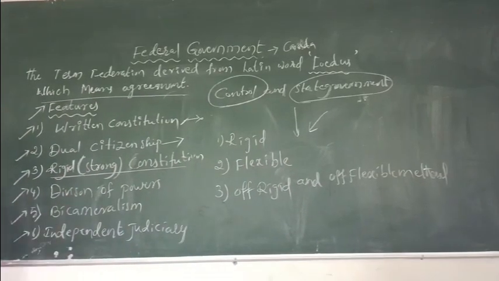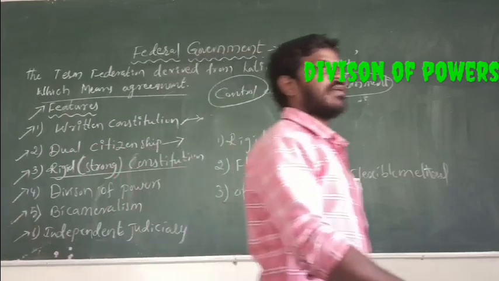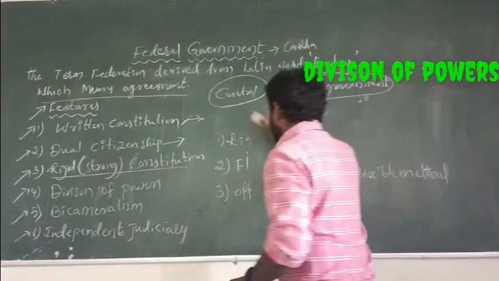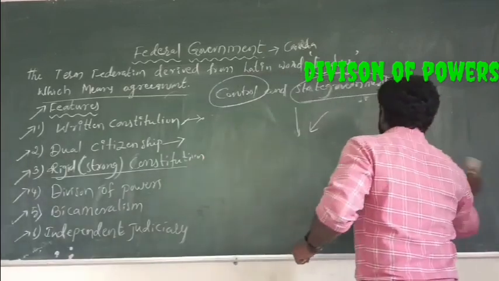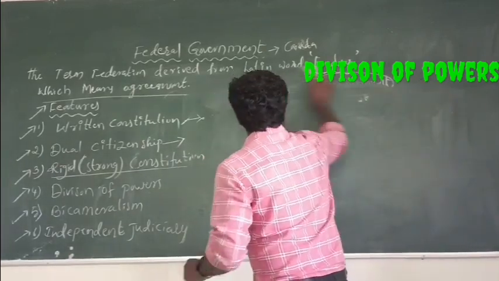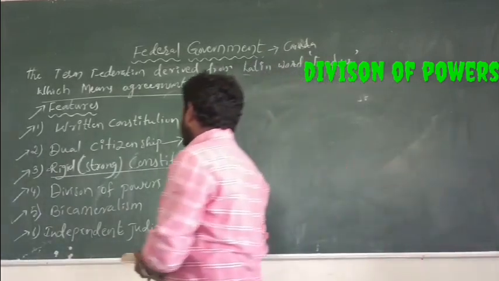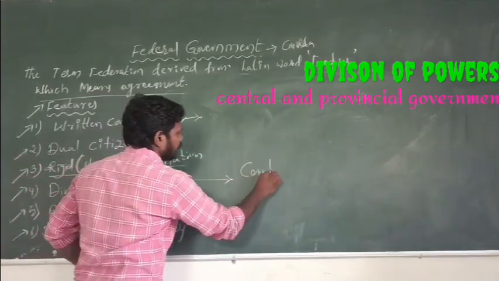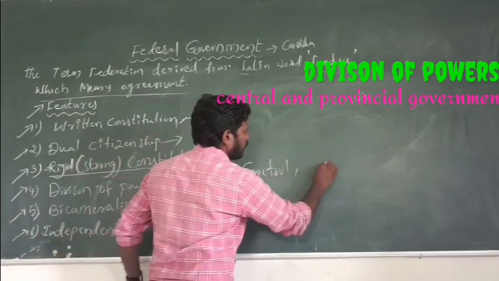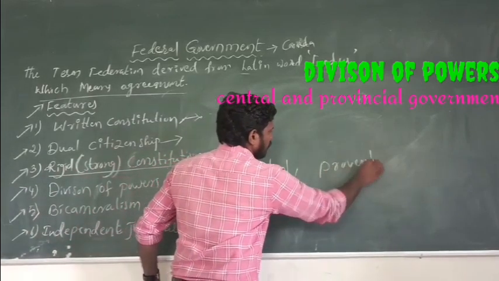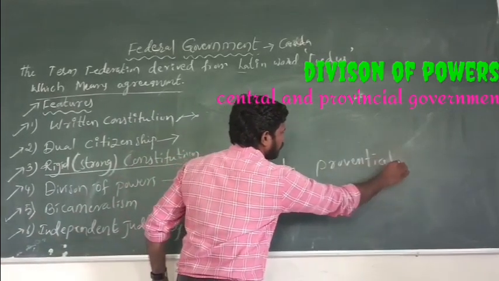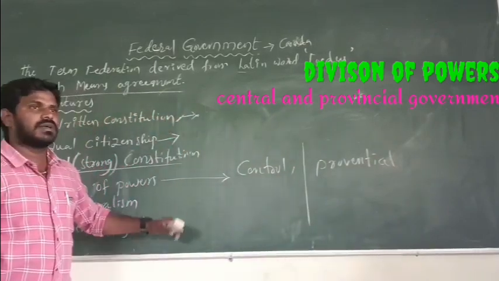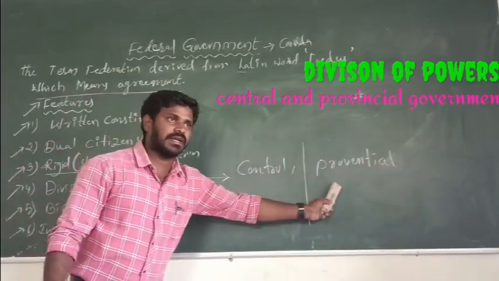Next one, division of powers. Right? Powers are divided between the central government and state governments. Powers are distributed among the central government and provincial government. Provincial means what? State governments. All the powers are distributed among the central government and state government.